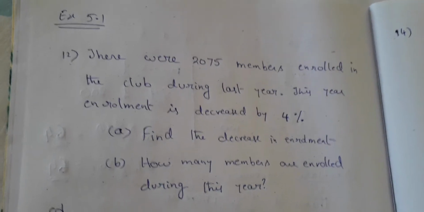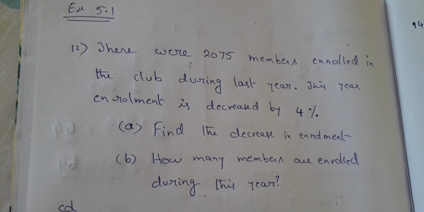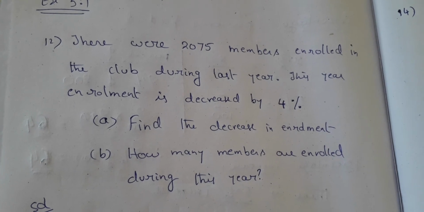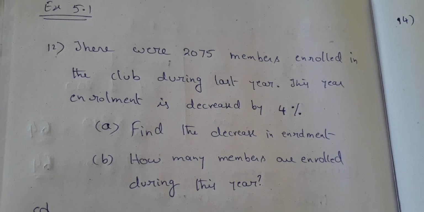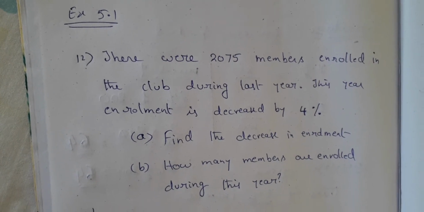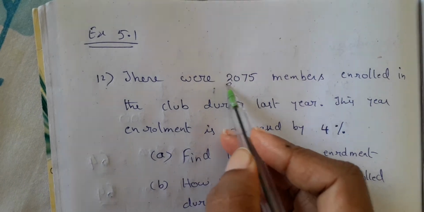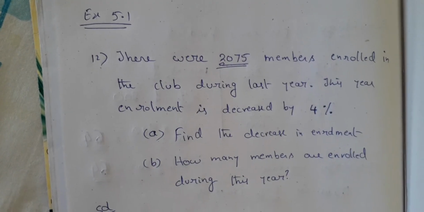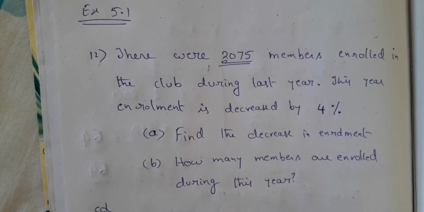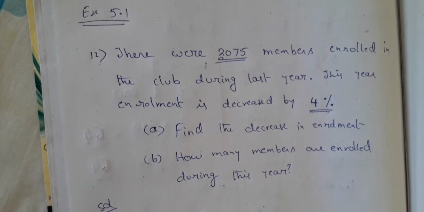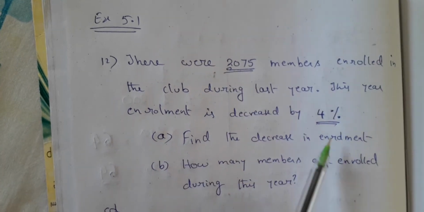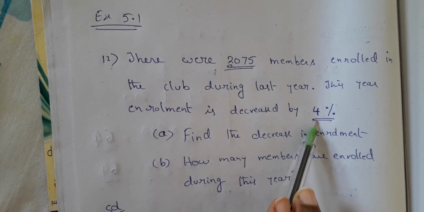Now let us see the example. Like from Exercise 5.1, it's not an example. I'm taking a direct problem from your textbook. The 12th problem I am solving. So how does the problem read? There were 2075 members enrolled in a club. So the initial number is 2075. During last year, this year's enrollment is decreased by 4%. Decreased by 4%. Initial value is 2075. Now decreased by 4%.